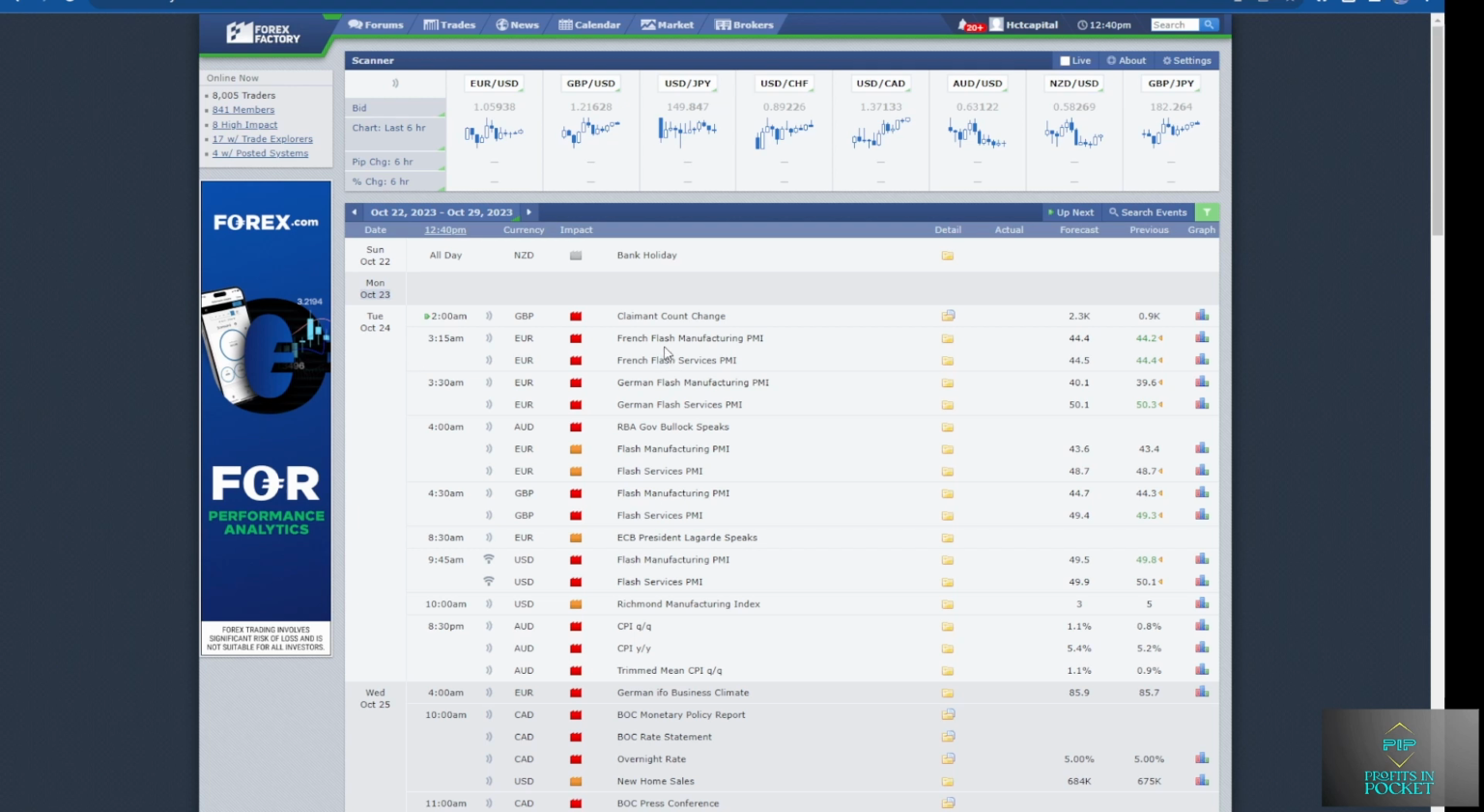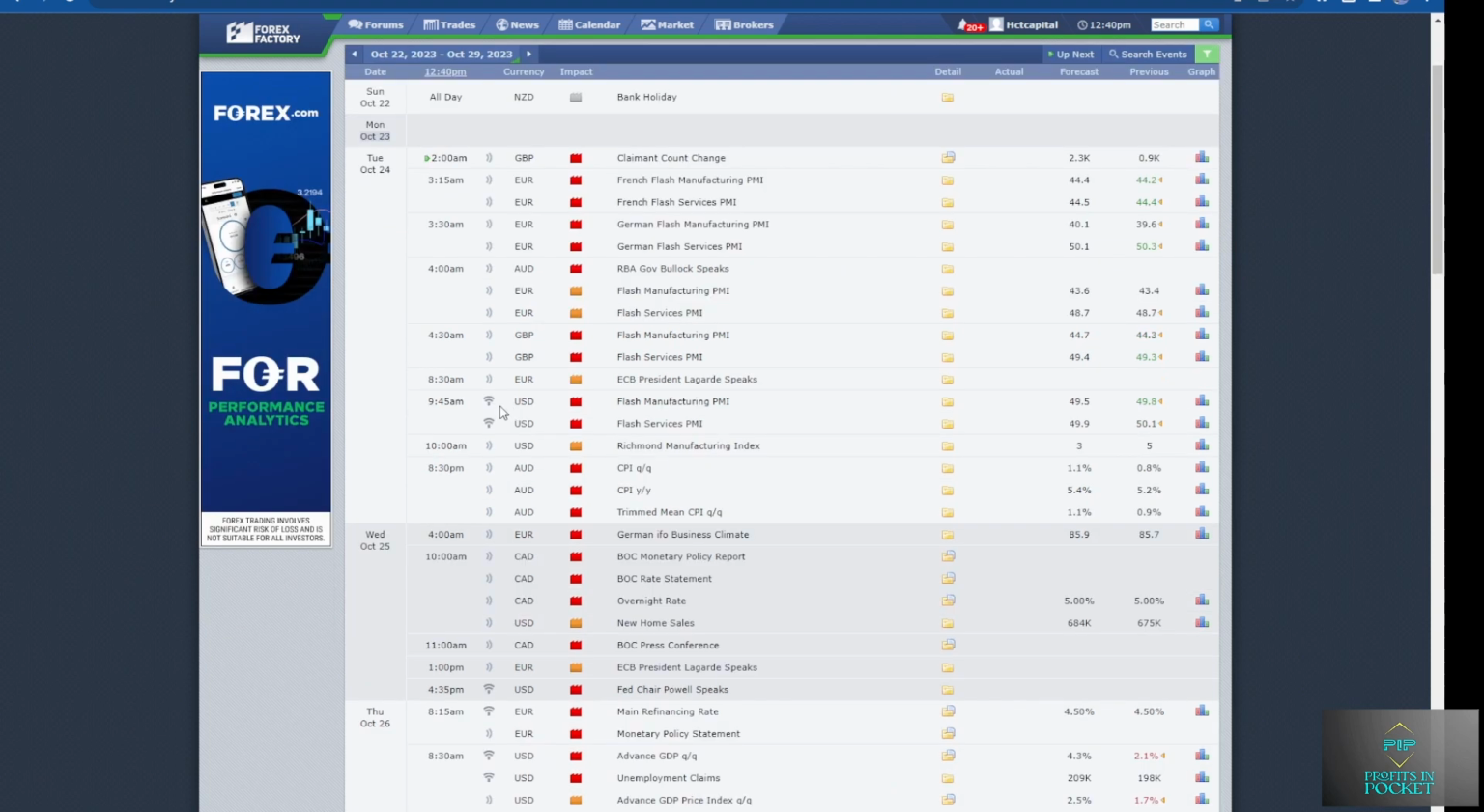For the Euro, if you trade the London session, we have the French Flash Manufacturing PMIs. You have the French Flash Services PMI. At 3:30 for the Euro, we have the German Flash Manufacturing PMIs, as well as the German Flash Services PMIs. Then you come down to the 9:45 a.m. slot, which will be during the New York trading session. We have Flash Manufacturing PMIs and Flash Services PMIs. So we have a lot of PMIs on Tuesday, and that's for the London session for the Euro and for the New York session for the US dollar. So expect to see a kick up in volatility during those times.